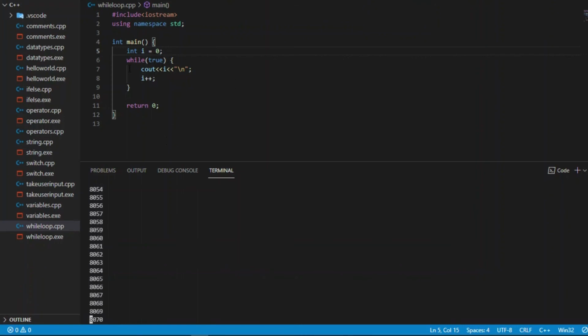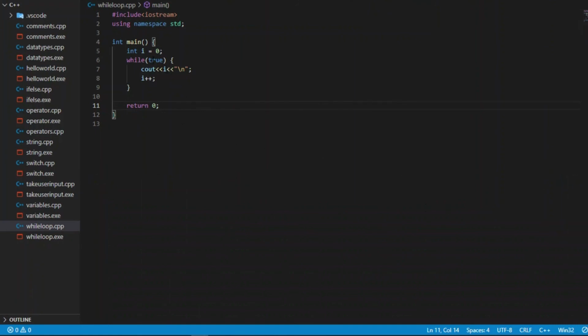If the condition is true, it will print i and then increment it. Then again it will say the condition is true, again it will print i and then increment it. It will just go through the loop and go forward and forward and forward. So this is the problem. That's why we have to give a proper condition to it. If we give a condition, it will stop at that condition.